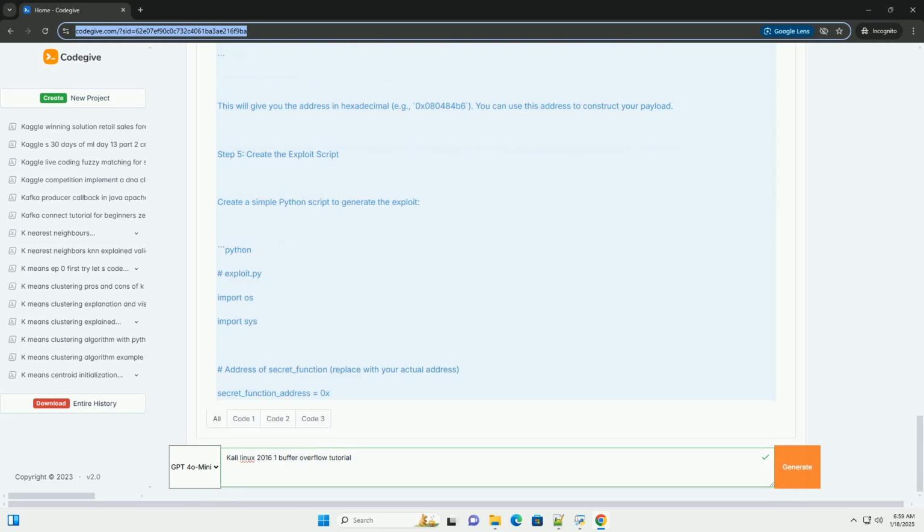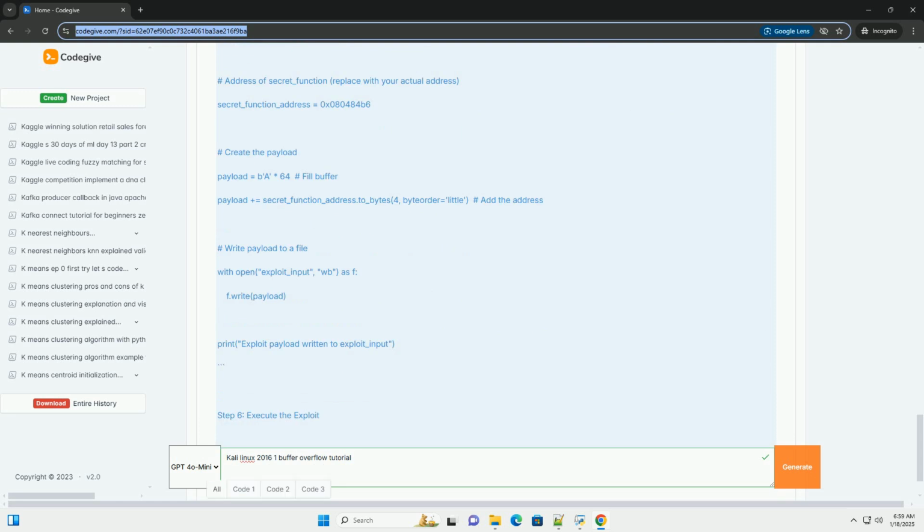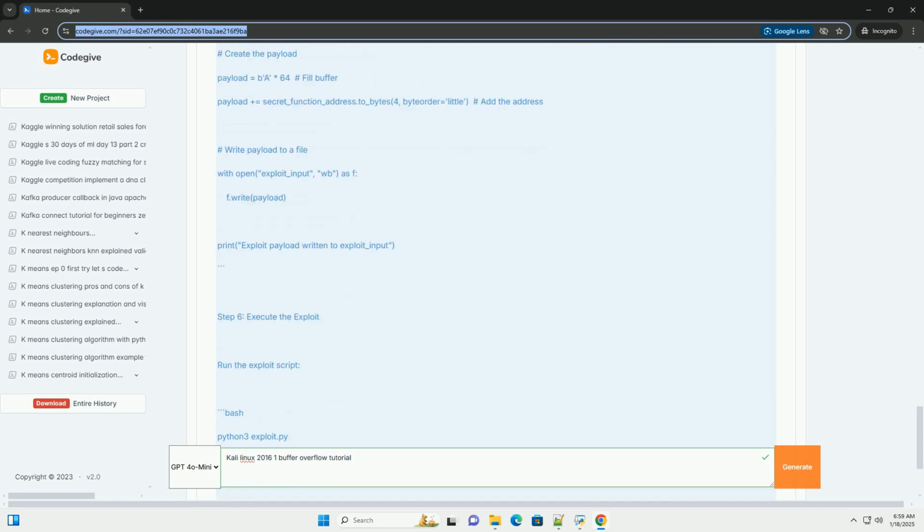Prerequisites. 1. Kali Linux 2016, make sure you have it installed in a virtual machine or on your hardware. 2. GCC, GNU Compiler Collection, this is usually pre-installed on Kali Linux, but you can install it using. Overview of buffer overflow. A buffer overflow occurs when data exceeds the allocated buffer size in memory. This can overwrite adjacent memory, potentially leading to unpredictable behavior, including code execution.